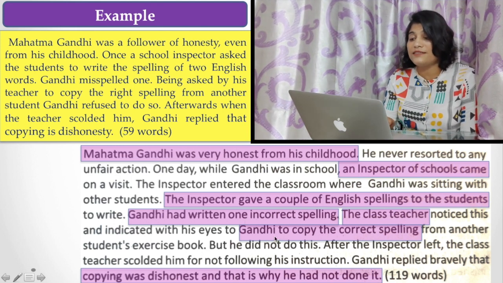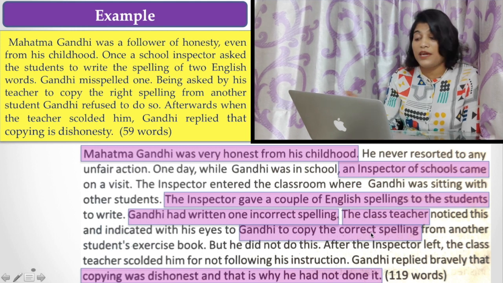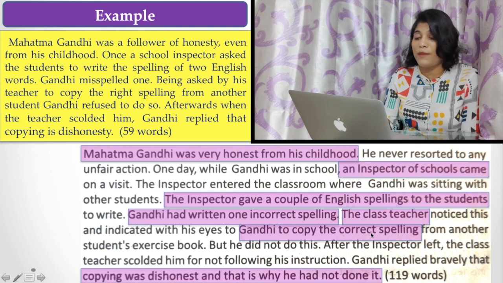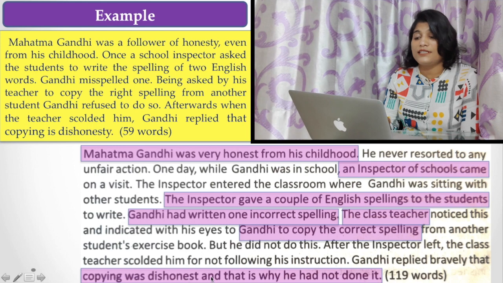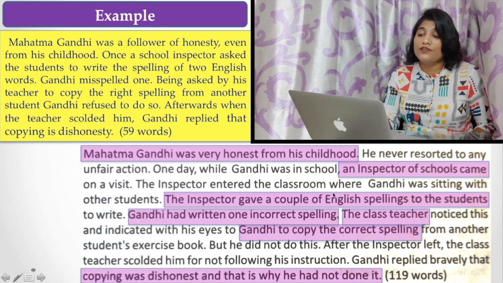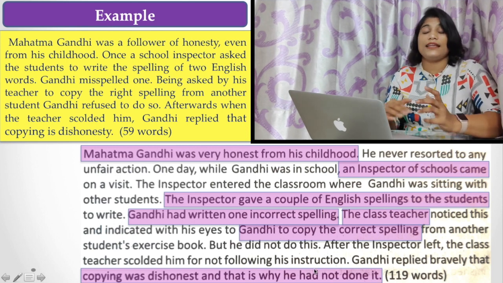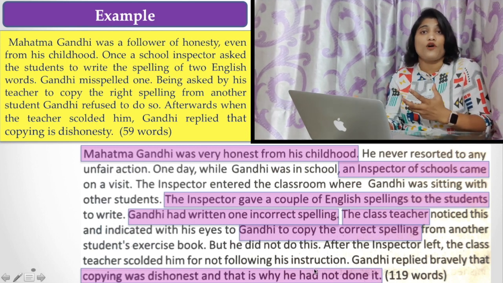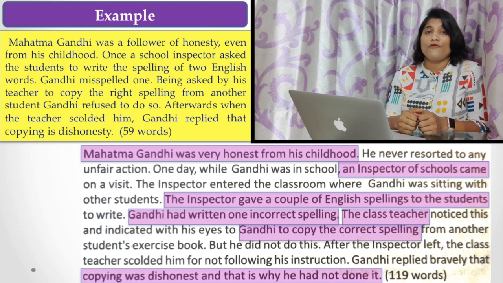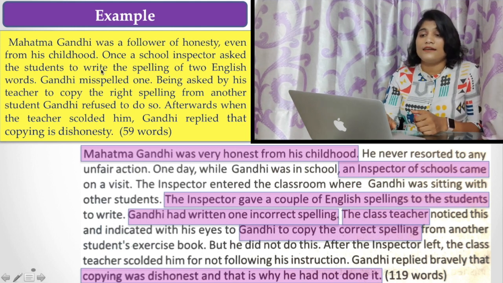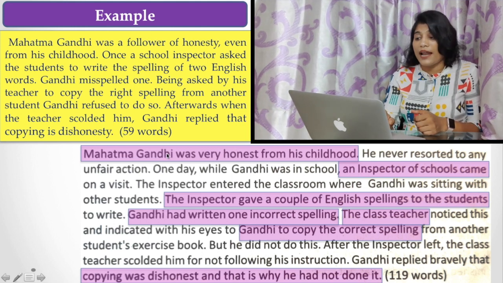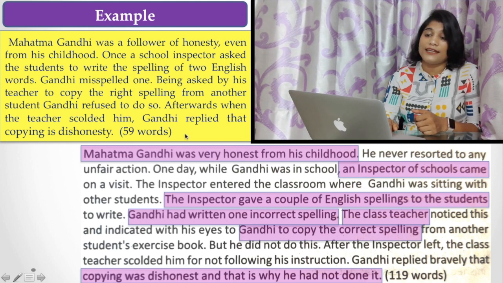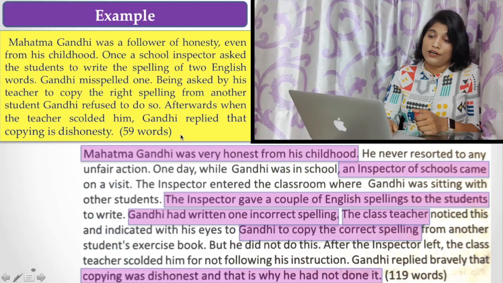The class teacher asked Gandhi to copy the correct spelling from another student, and copying was dishonest, and that is why he had not done it. So these are the main points, and you have to write these points in your own words. And here is the summary for you, and look at the word count again. Here it is 119 words and here it is 59 words.